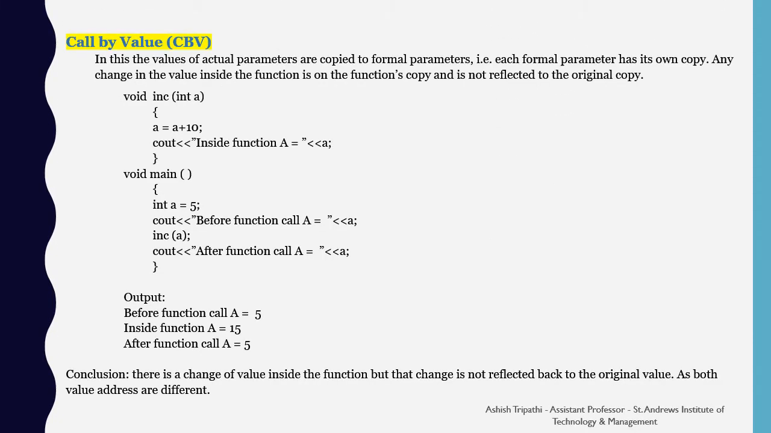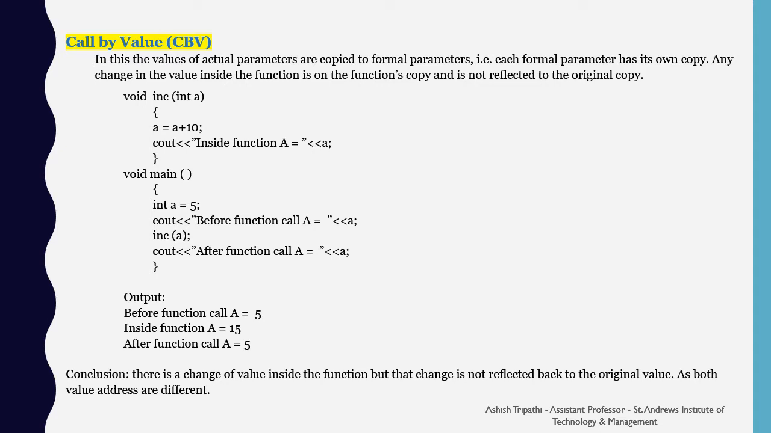Call by value. In this, the values of the actual parameters are copied to the formal parameters. That is, each formal parameter has its own copy. Any change in the value inside the function is on the function's copy and is not reflected to the original copy. Here is an example.